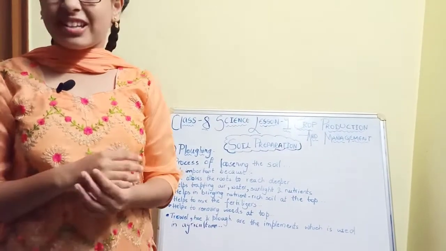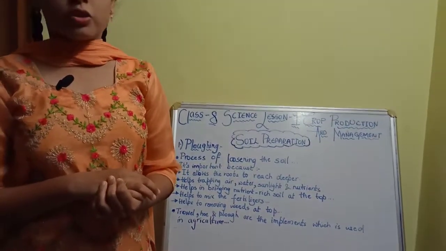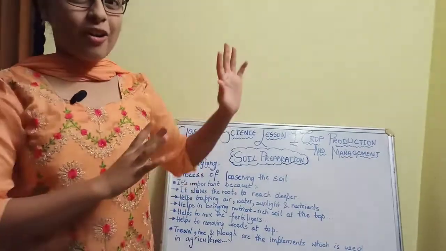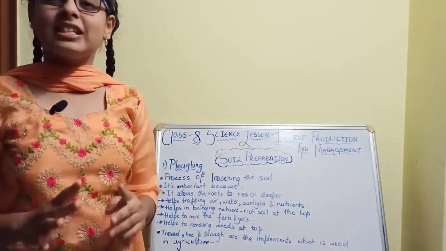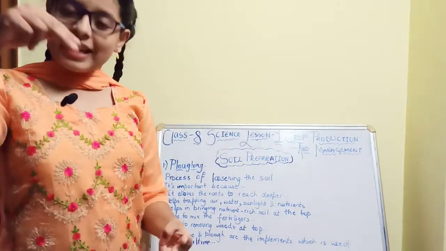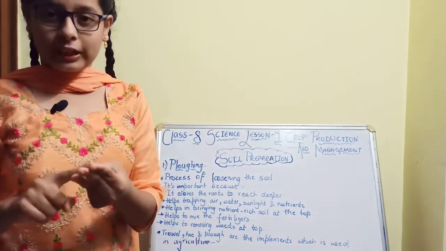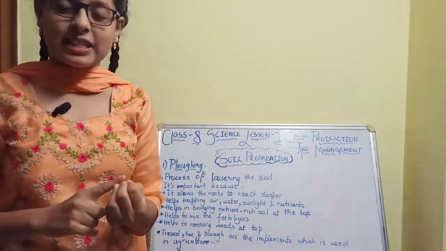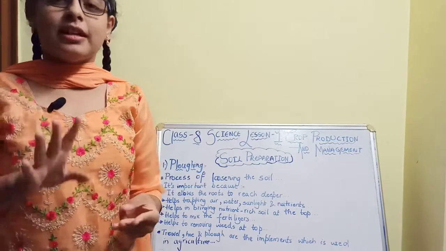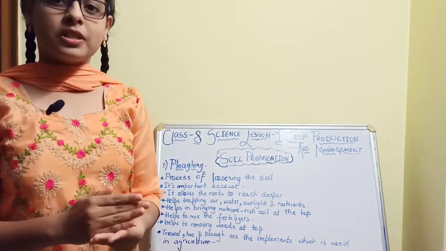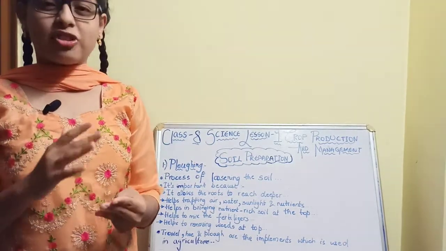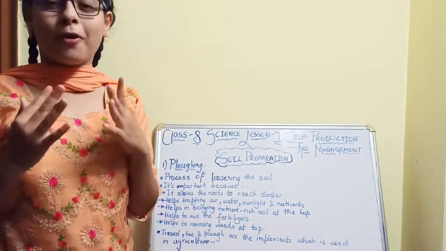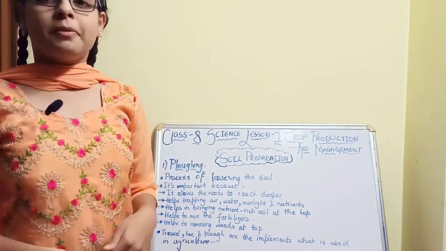So what is the meaning of soil preparation? Soil preparation is nothing but loosening the soil. It is divided into 3 types: ploughing, leveling, and applying fertilizer. These are the first 3 important steps. Among them, ploughing is the main and most important step done before farming.